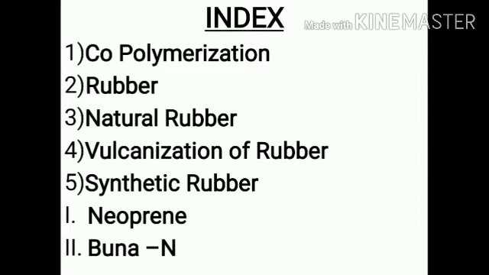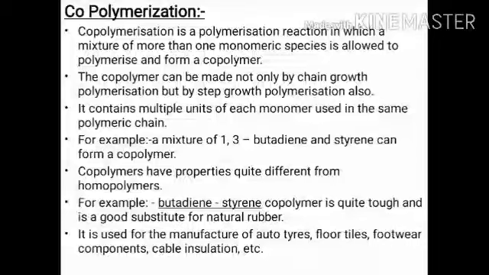Copolymerization is a polymerization reaction in which a mixture of more than one monomeric species is allowed to polymerize and form a copolymer. I told you in the last video what copolymers are. Actually, we have two types of polymers, homopolymers and copolymers. In homopolymers, all the monomer units are the same, like polythene, Teflon, polyacrylonitrile, polystyrene.